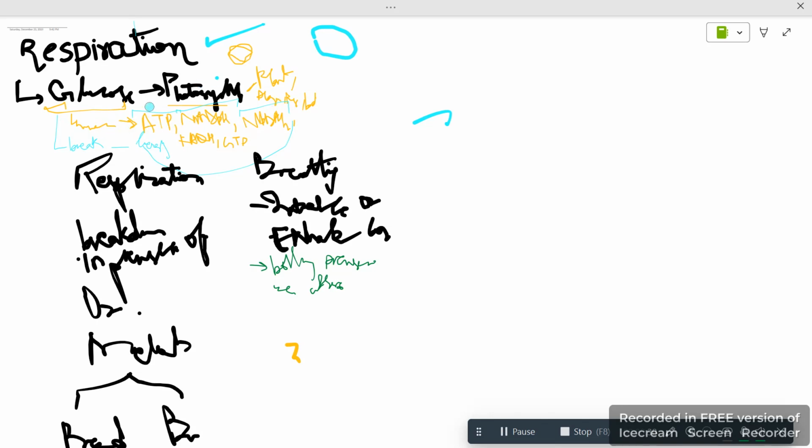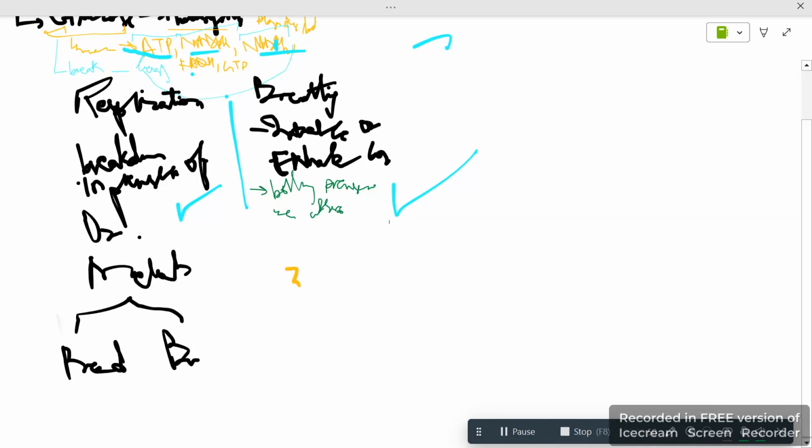Everywhere, you will see this glucose break down to ATP, NADH2, FADH2, GTP, a lot of things. And we saw the difference between respiration and breathing. Breathing was done in the presence of O2. Respiration can be done in the presence or absence of anything.